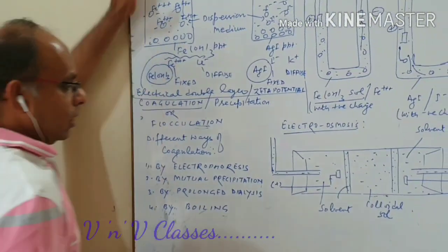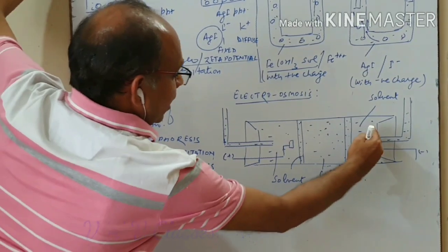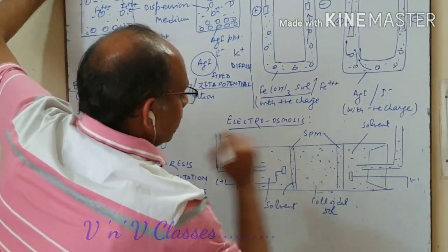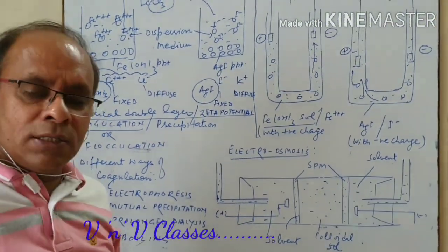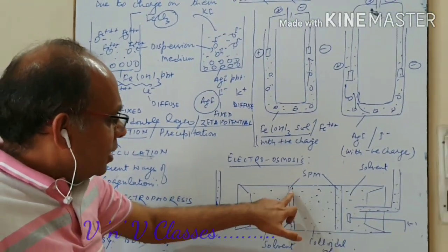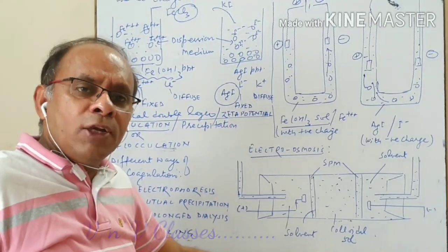So that's why we take a container. It is partitioned with the help of a semi-permeable membrane, which allows only solvent particles to pass through it. Now this is the colloidal solution, and this is the semi-permeable membrane which allows only solvent to move.